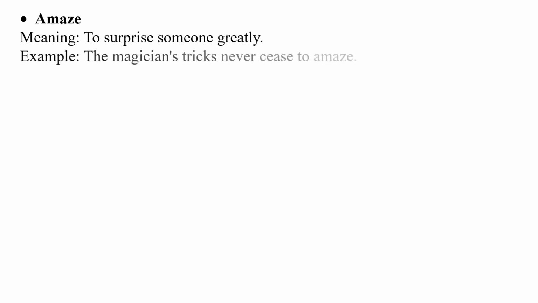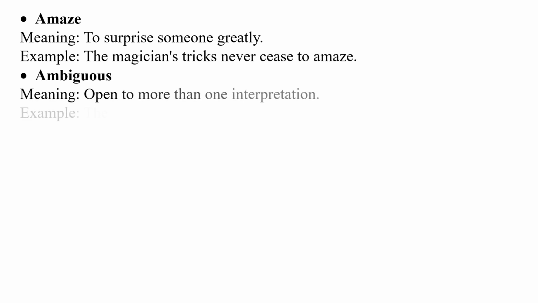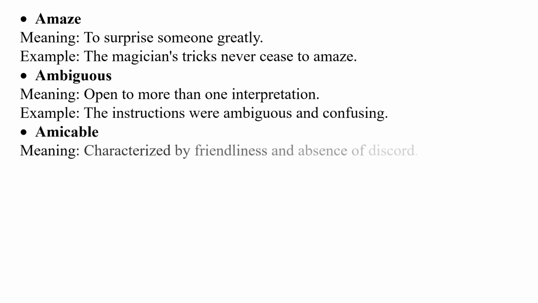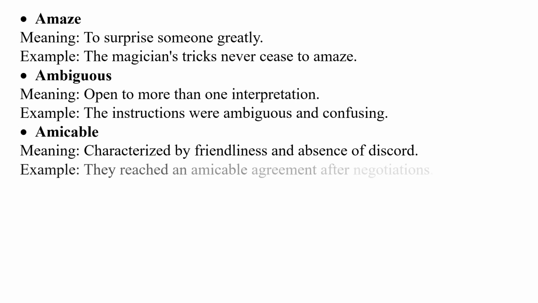Ambiguous, meaning it's open to more than one interpretation. Example, the instructions were ambiguous and confusing. Amicable, meaning characterized by friendliness and absence of discord. Example, they reached an amicable agreement after negotiations.